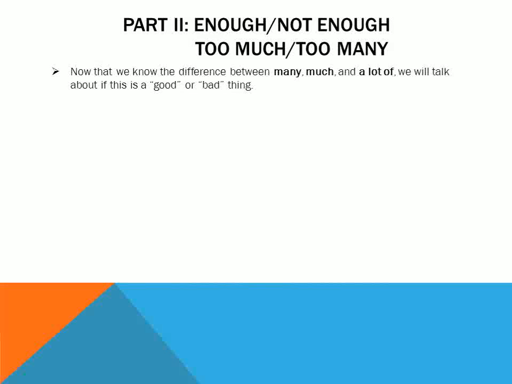Okay, so we're going on to part 2 now. We know the difference between many, much, and a lot of. Now we're going to talk about whether this is a good or a bad thing. This is where we bring in the words enough, not enough, too much, too many. Sometimes we wish that we had more, or we wish that we had less, or we have the perfect number or the perfect amount, and that's where these words will be used.